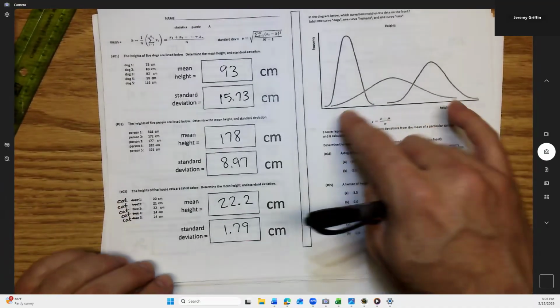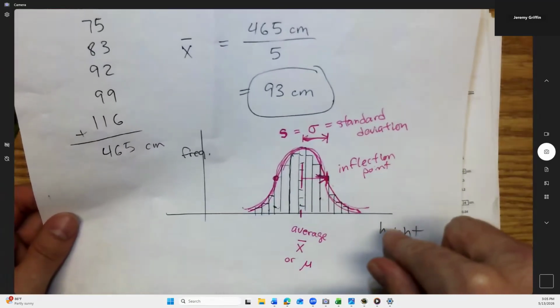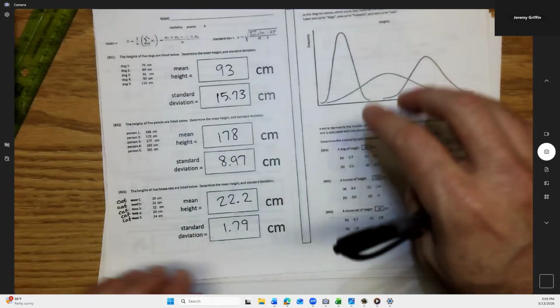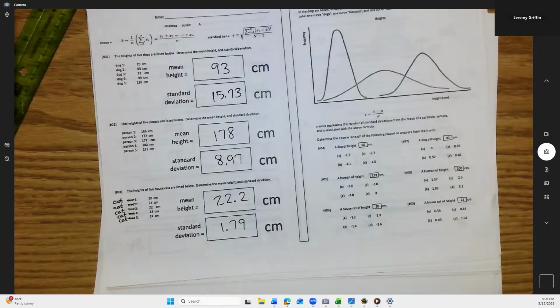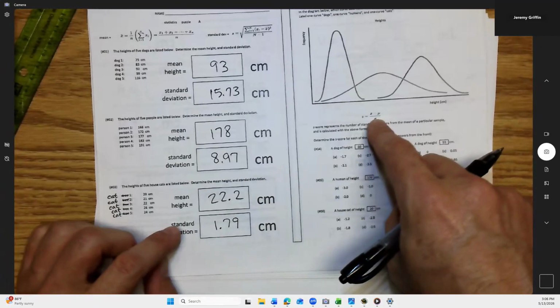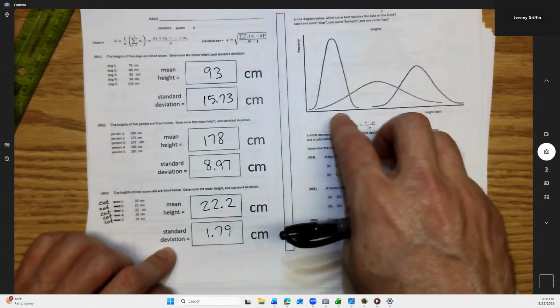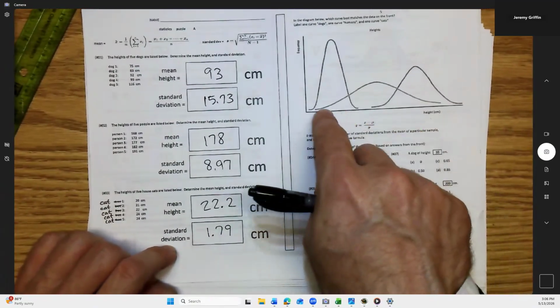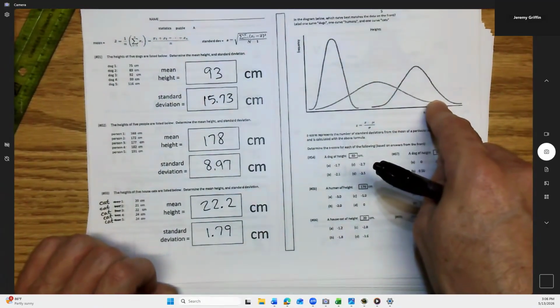Okay. Now we're ready for these bell curves. Now I showed you guys how to construct one bell curve, like from a histogram. Is that okay? Let's pair these bell curves to these populations. So, okay. And there's 2 pieces of evidence you can use. Guys, the further to the right the bell curve is, tells you what?